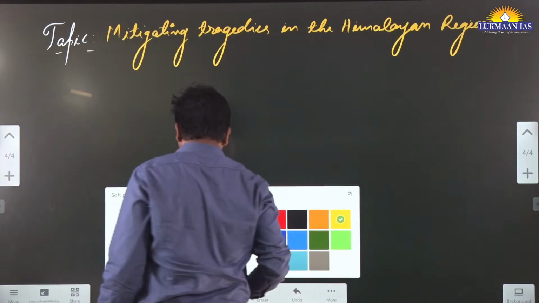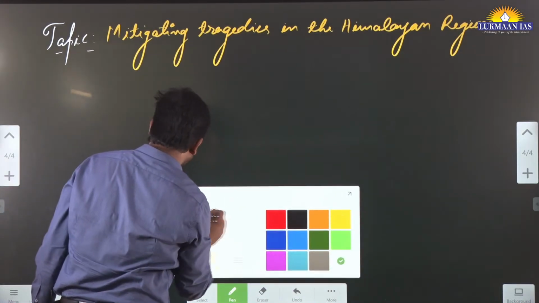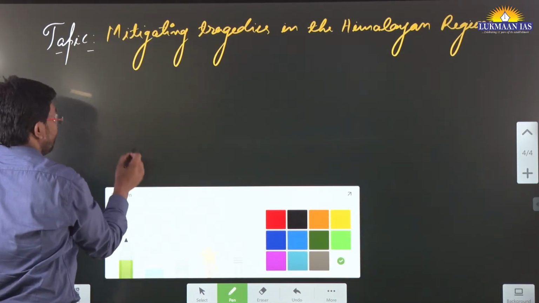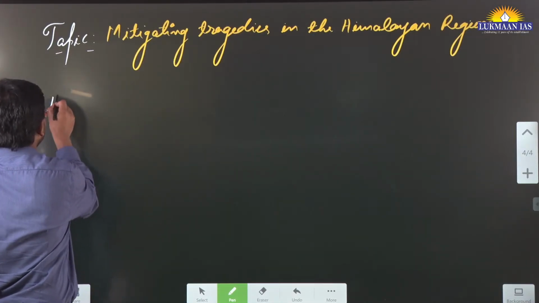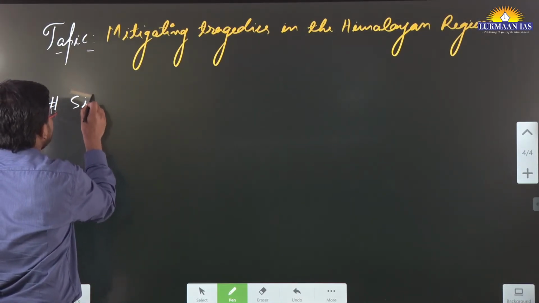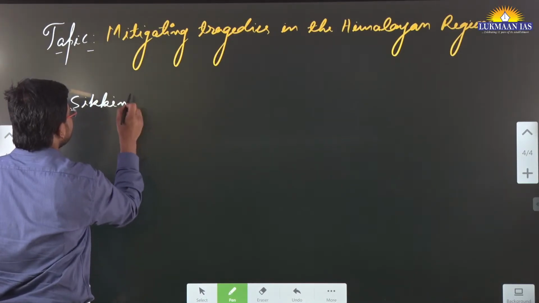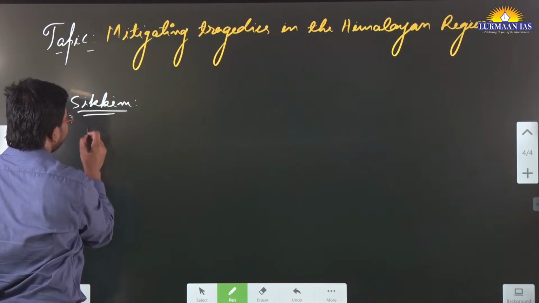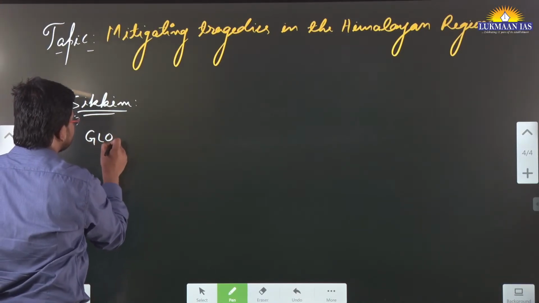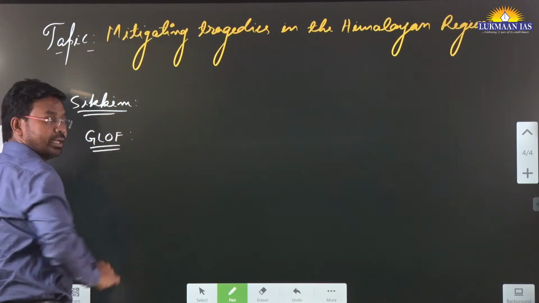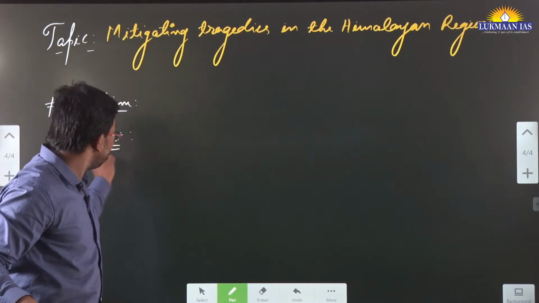Mitigating tragedies in the Himalayan region. So we are going to discuss this topic. Okay, so why is the Himalayan region in the news? Because of a kind of disaster in Sikkim, right? A kind of disaster that has happened in Sikkim. This disaster is known as Glacial Lake Outburst Flood. In short, it is known as GLOF.